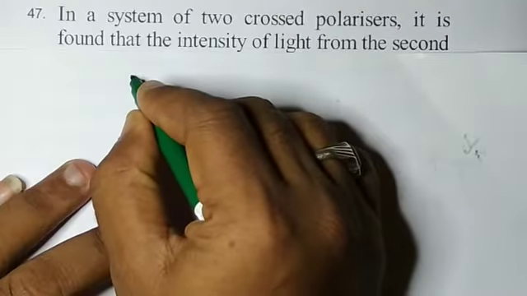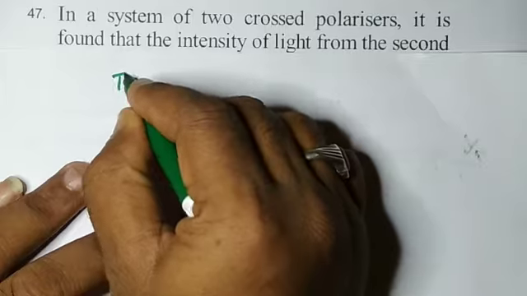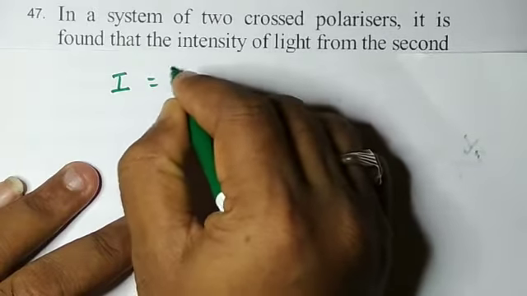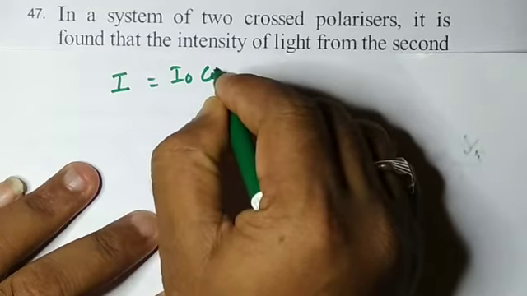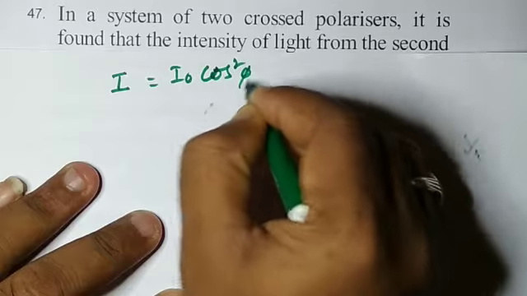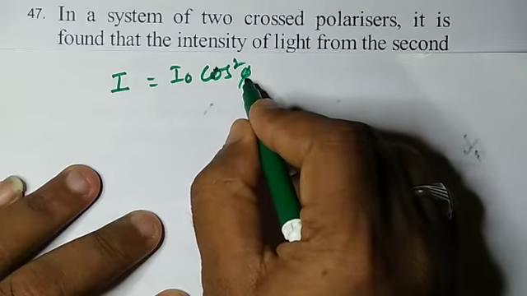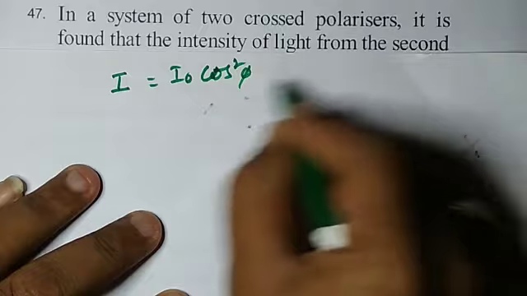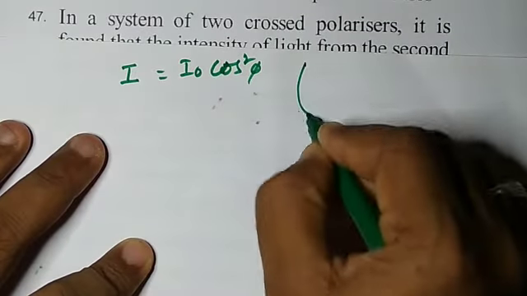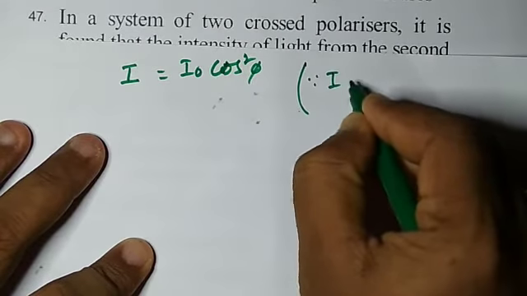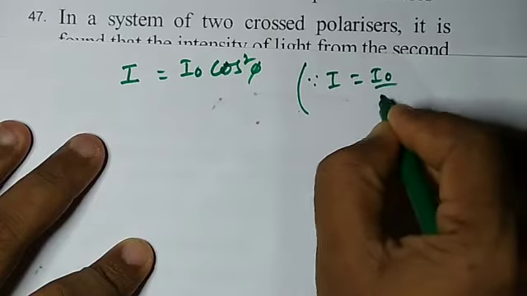As we know from Malus law, I is equal to I naught cos square phi, where phi is the angle between the two polarizers. According to the problem, I is equal to I naught by 2.